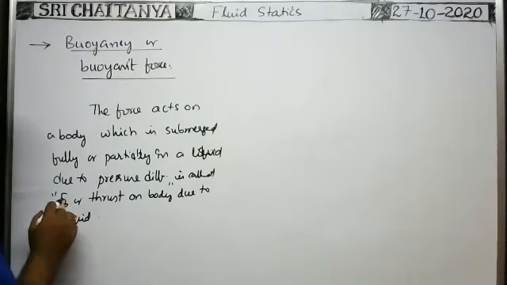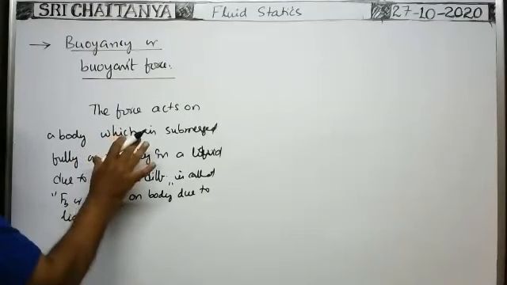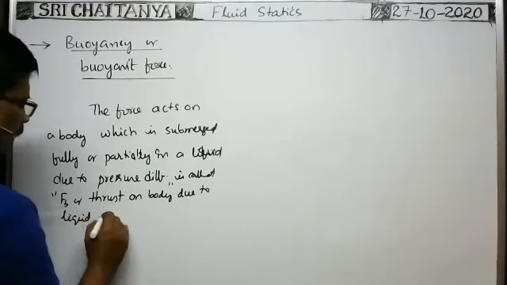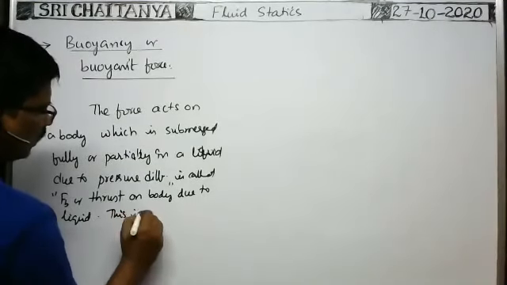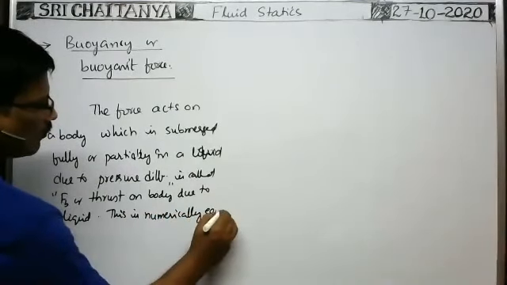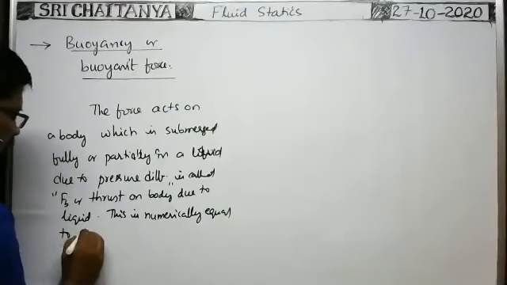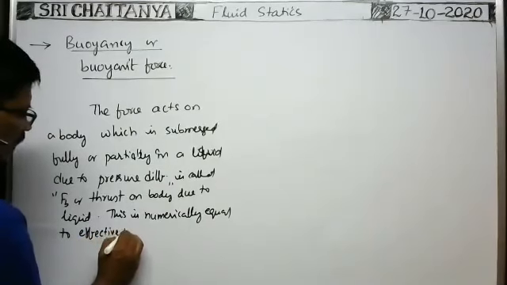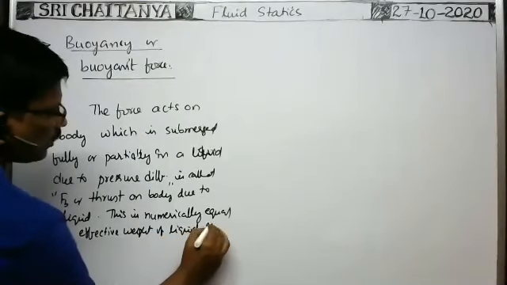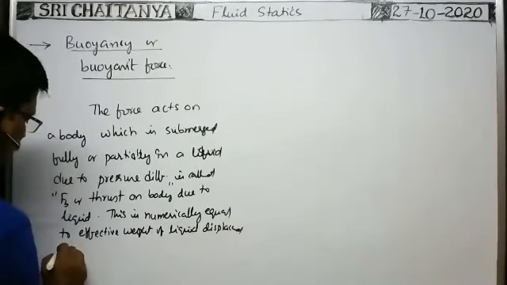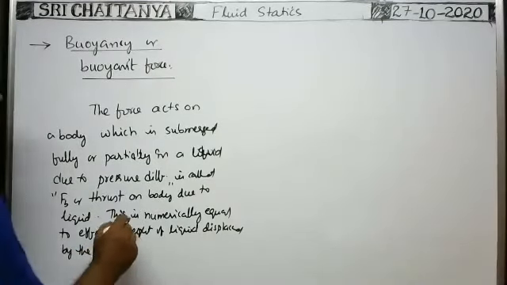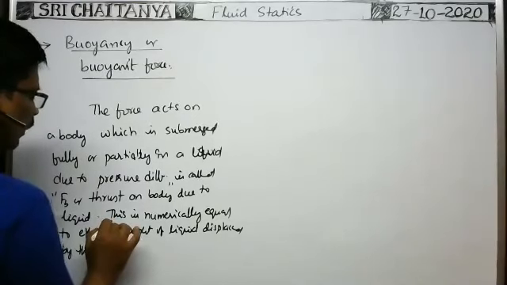Okay, the buoyant force acting on a body is numerically equal to the effective weight of the liquid displaced by the body. This is a very important point to note.